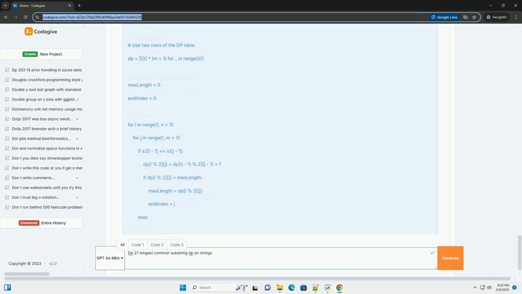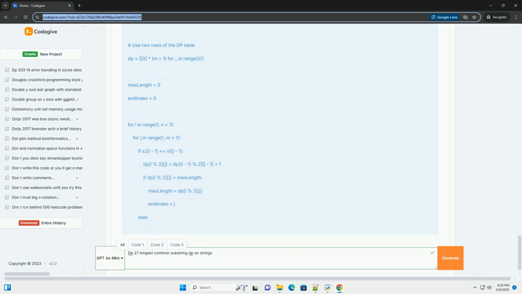4. Python code example. 5. Code explanation. The longest_common_substring(S1, S2) function takes two strings, S1 and S2, as input. It initializes m and n to the lengths of S1 and S2, respectively.